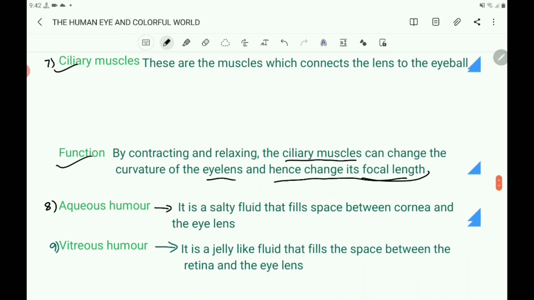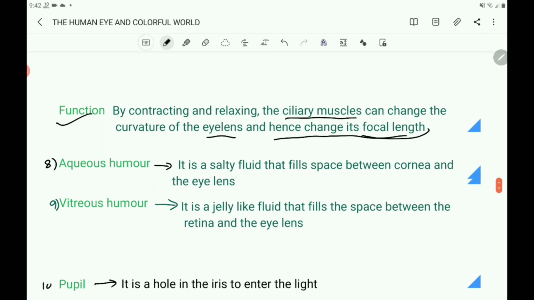Next, about the aqueous humor. It is a salty fluid that fills the space between the cornea and the eye lens. And vitreous humor is a jelly-like fluid that fills the space between the retina and the eye lens.